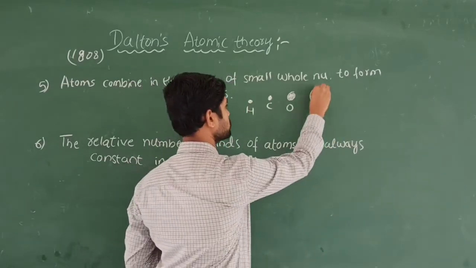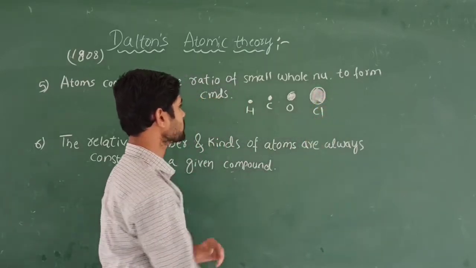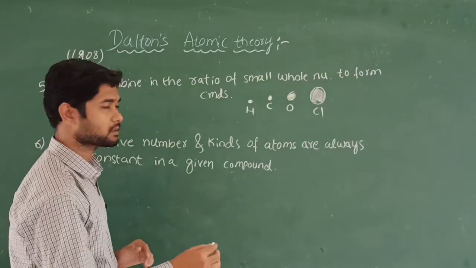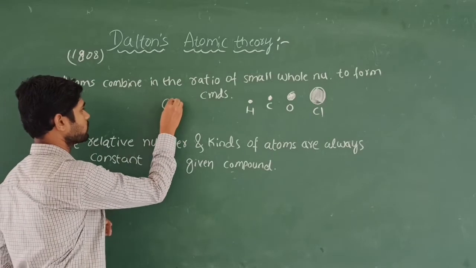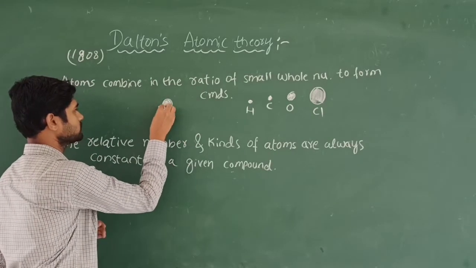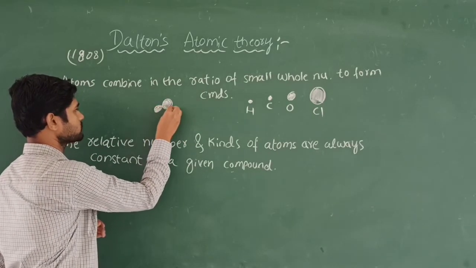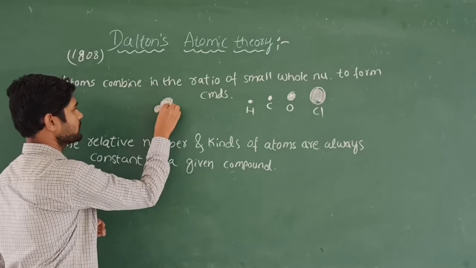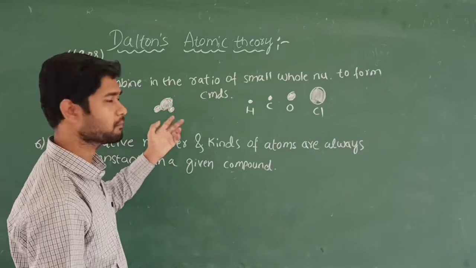What happens here? All the atoms combine. Suppose I take the water molecule. How do we form a water molecule? This is oxygen, and this is hydrogen. Oxygen is always bigger, you know that, because of the size and number and everything.